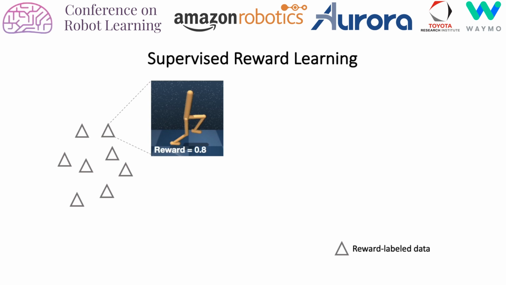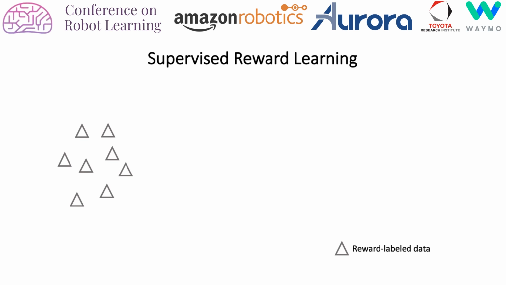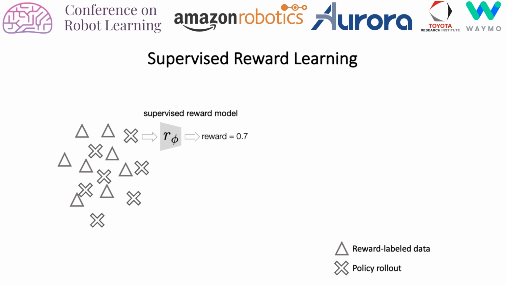In this paper, we also show that we can address a different learning setup called supervised reward learning using a PU learning formulation. Here we assume we're given a set of data, each labeled with some reward value. We can train a supervised reward model using these data and train a policy using the learned reward model. The reward prediction can be accurate when the policy data are close to the labeled data. However, the agent can go out of this region and arrive at states for which reward prediction is unreliable, where the agent may get high pseudo reward for unintended behaviors.